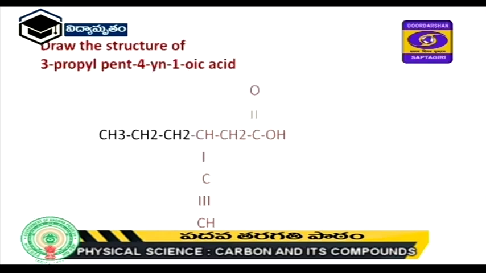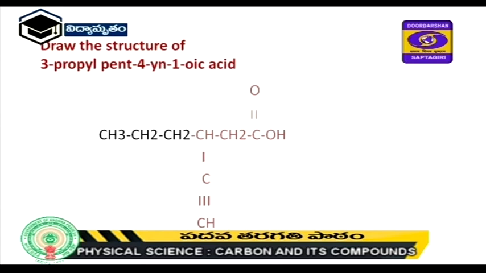Next, draw the structure of 3-propyl pent-4-yn-1-oic acid. In this case, first, pent means you have 5 carbons, the fourth carbon contains yne, and the first carbon is oic acid. From the oic acid, after the fourth carbon you will take a triple bond, and the third carbon from the carboxylic acid group side has a propyl group. First you select the word root, then the functional group, then the triple bond, after that the secondary prefix. This is 3-propyl pent-4-yne-1-oic acid.